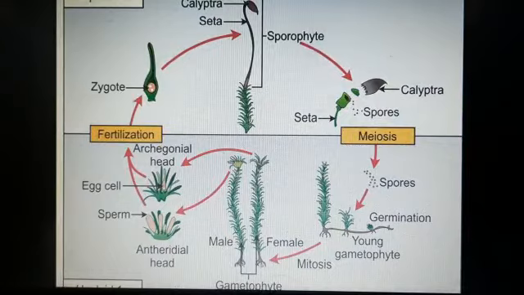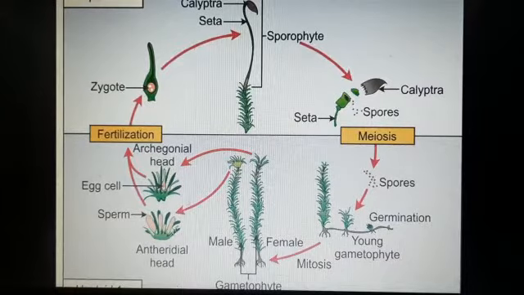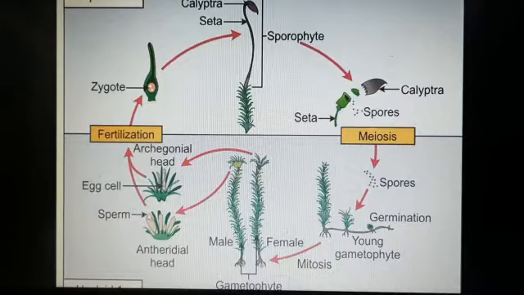Now this is the life cycle of a bryophyte. Students, the main plant of bryophytes is the gametophyte. Gametophyte means haploid. It produces male and female gametes in antheridia and archegonia. Antheridia produce antherozoids and archegonia produce the egg cell. They fuse and form a zygote, and the zygote is diploid. The diploid phase is called the sporophyte. I hope you understand what gametophyte and sporophyte are.